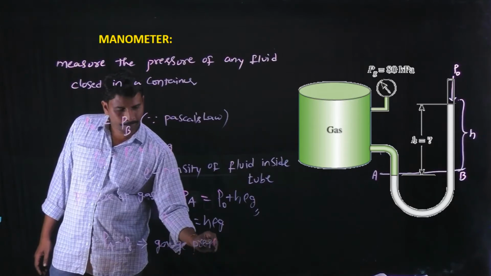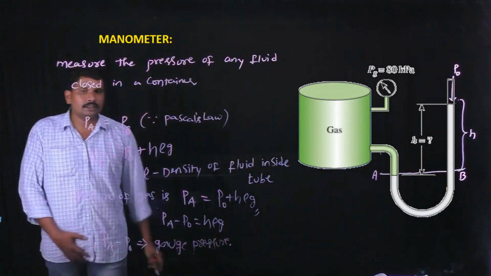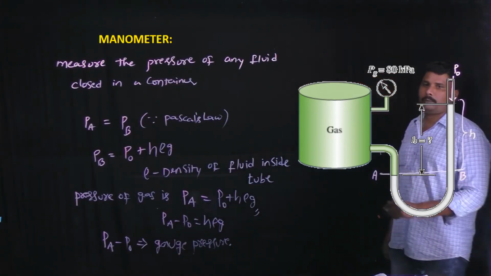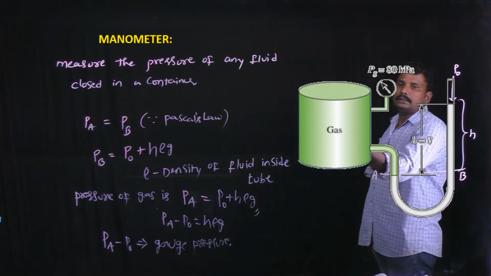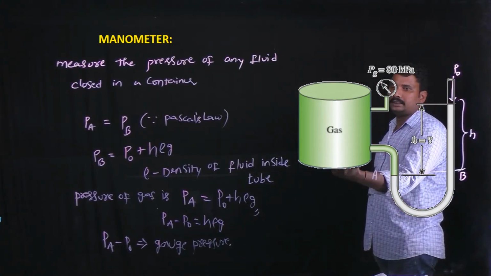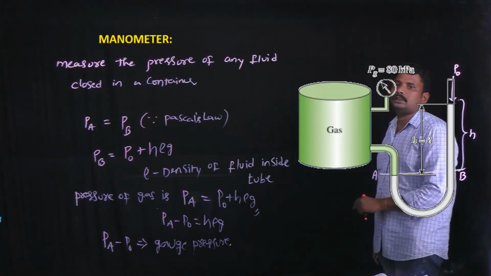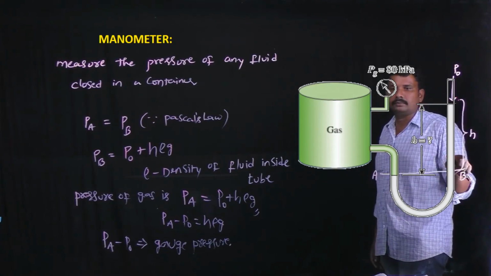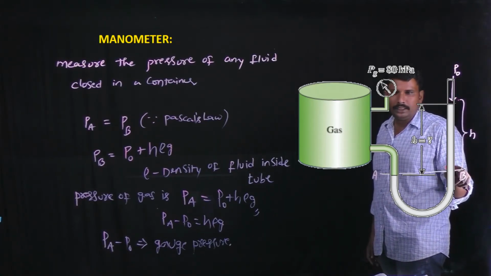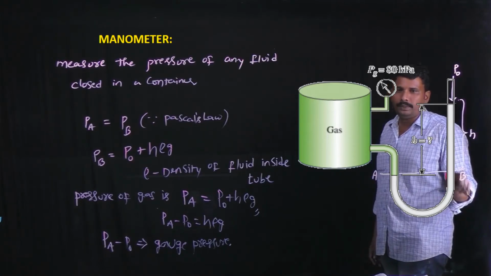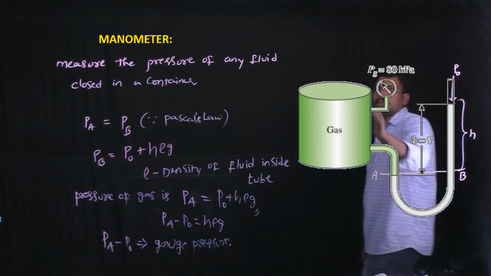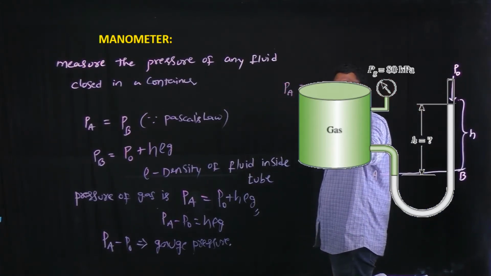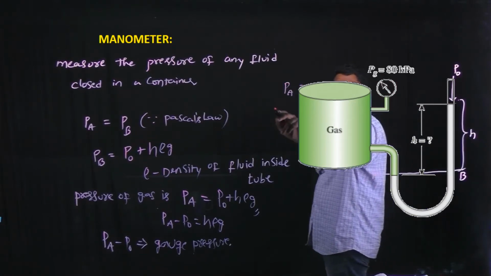There is also another point. If the container containing the gas has a low pressure, sometimes this fluid level does not rise. The fluid level may be below the position B. In such cases, the pressure of the gas PA equals P naught minus H rho g.